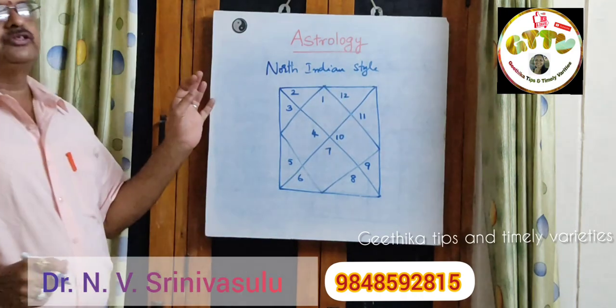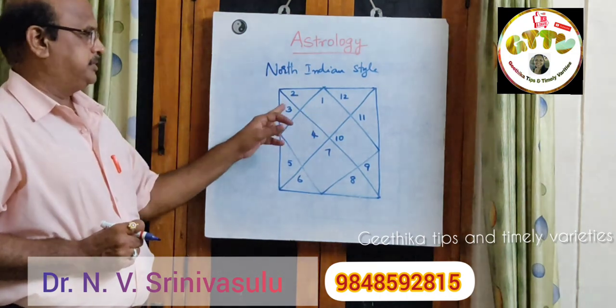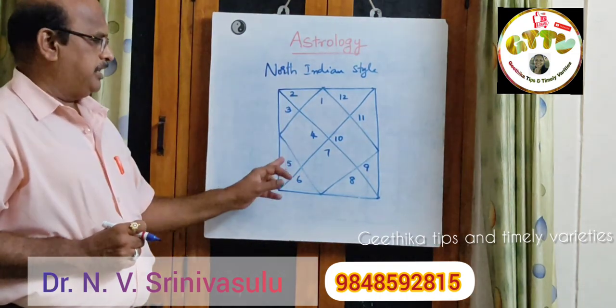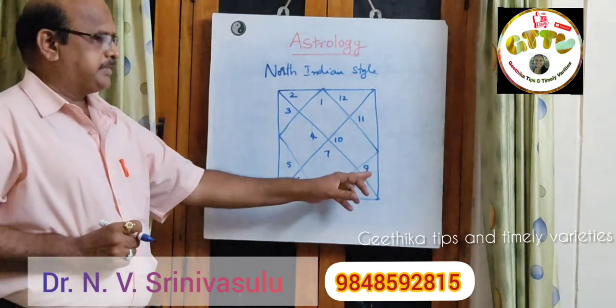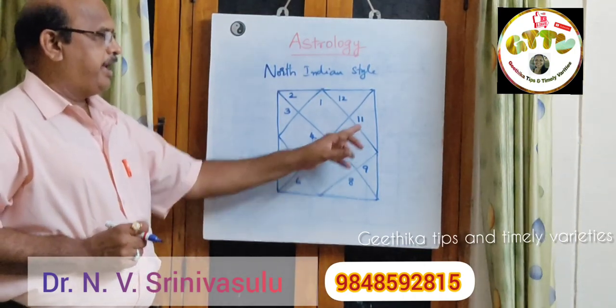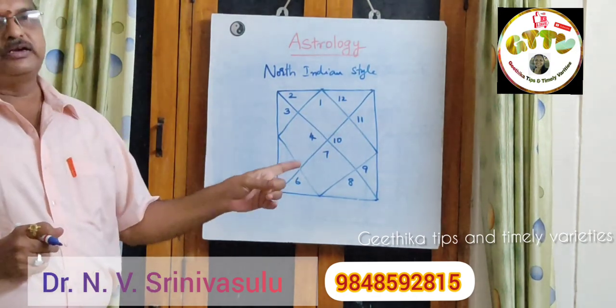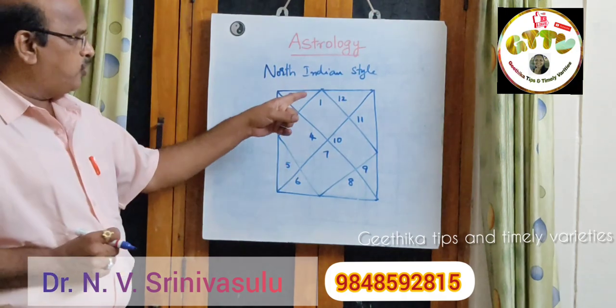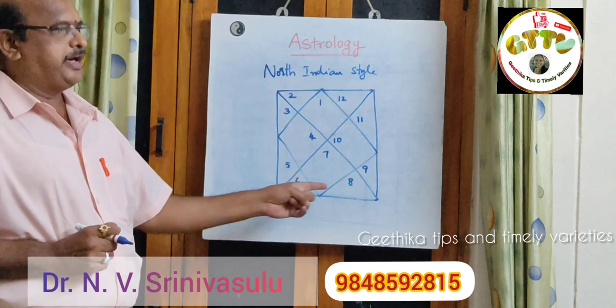So whatever the zodiac signs I have told you, like Aries, Taurus, Gemini, Cancer, Leo, Virgo, Libra, Scorpio, then Sagittarius, Capricorn, Aquarius, Pisces. Now when you see the numbering in this type of North Indian style, they go in the anti-clockwise direction.